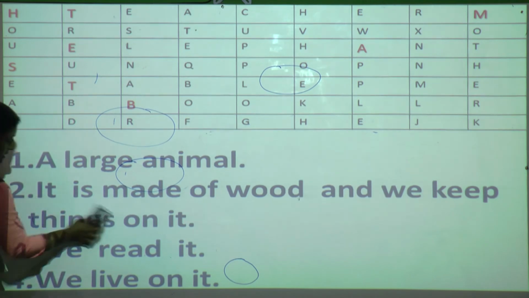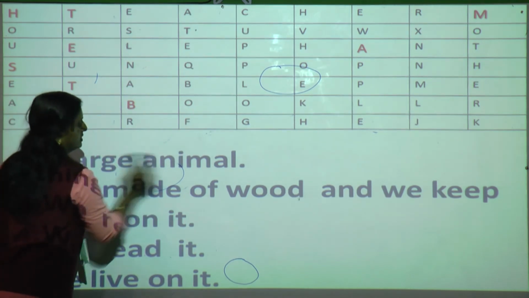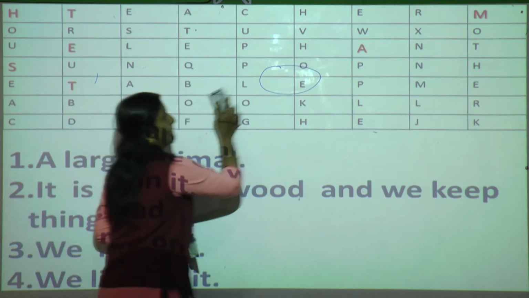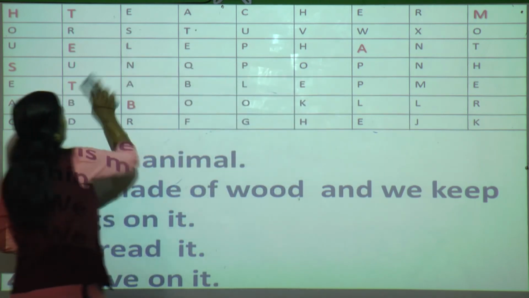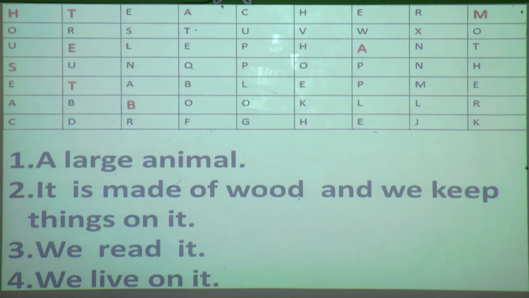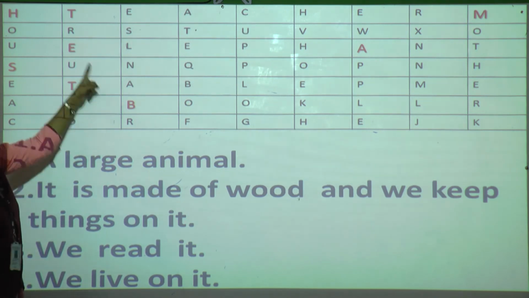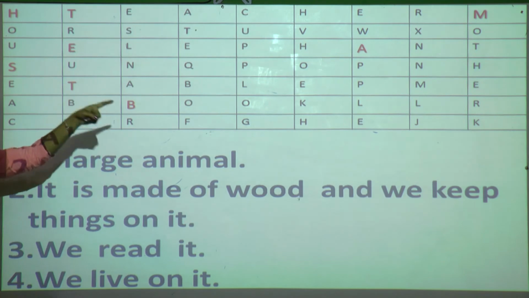Now what is there in E? Just read the instructions. Okay, so what is there? Find nouns from the word grid using the clues given below. In your book, like this, a grid is given. So what you have to do, students? Can you see the bold words? These are hints given to you.